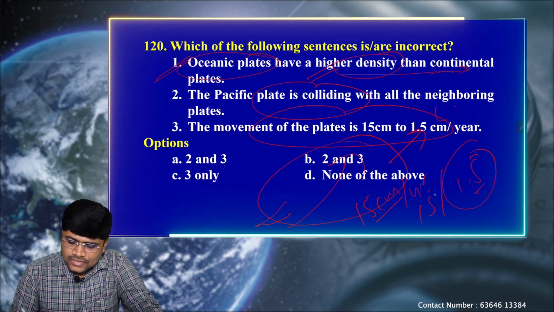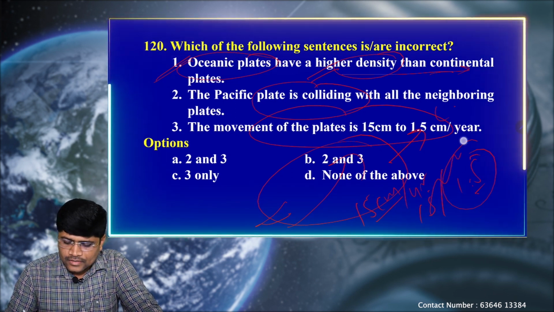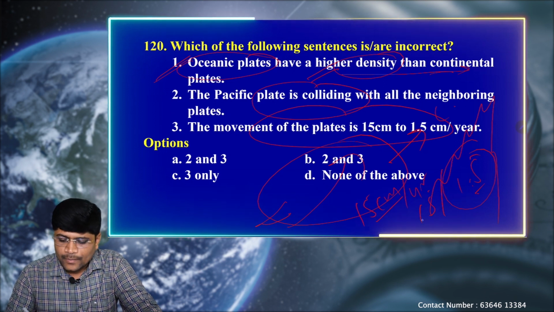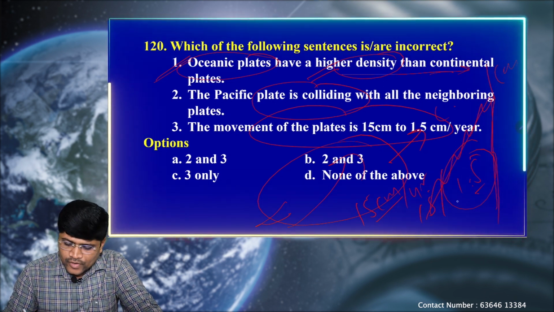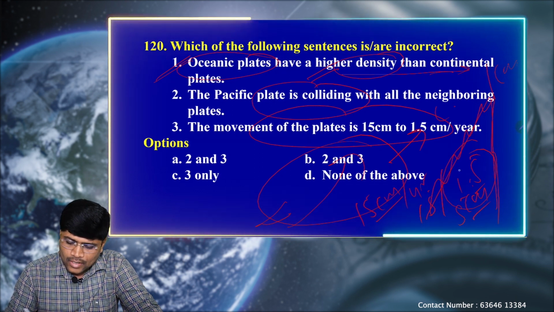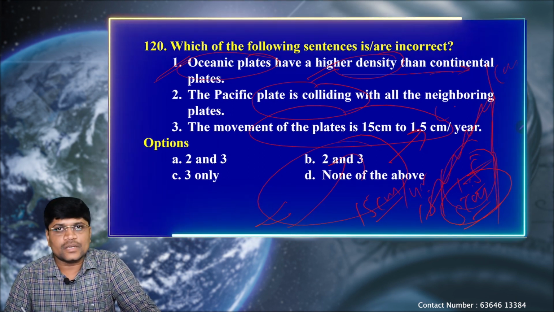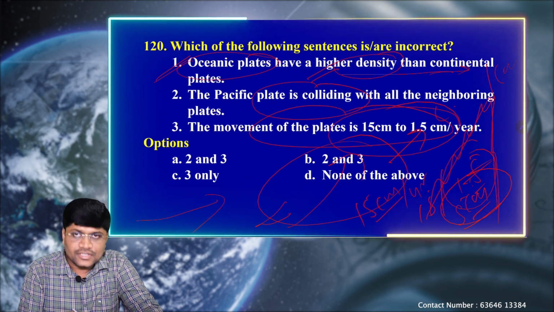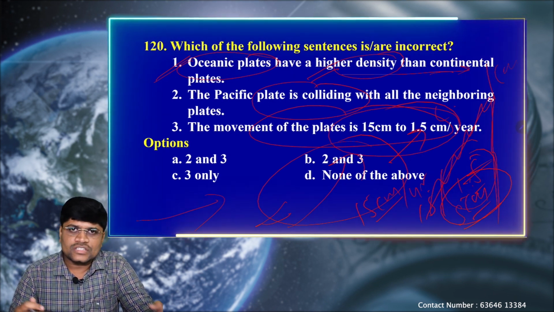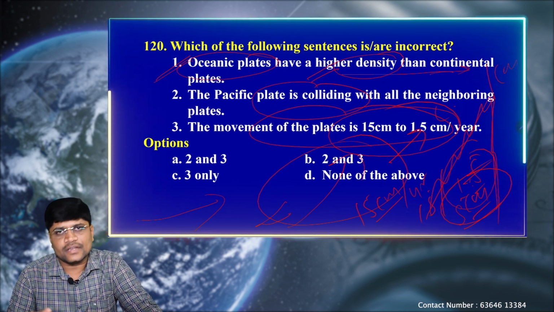Because of the convergence of the Indian plate with the Eurasian plate, the Himalaya mountains are growing. The Himalaya mountains are growing at a rate of 1 centimeter per year. The Indian plate is moving at a rate of 5 centimeters per year now. Okay. So when plates are moving individually, their speed will be very high. Once they meet with another plate, their speed gets reduced.